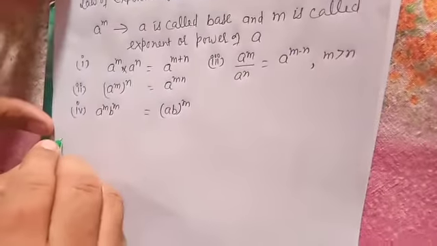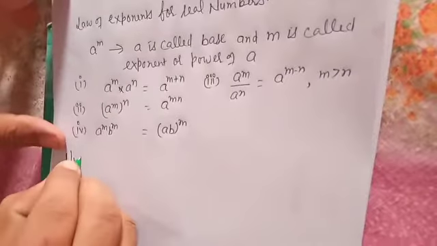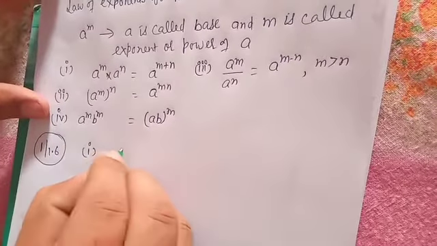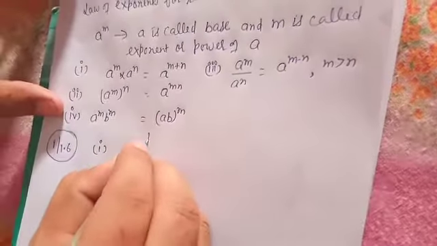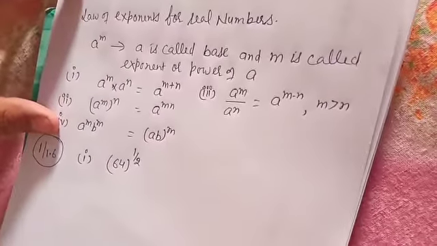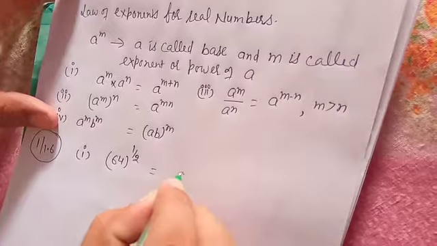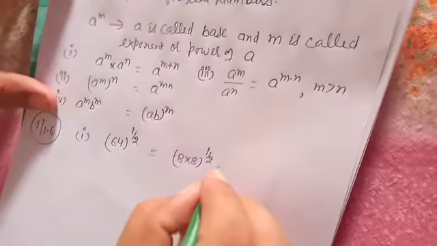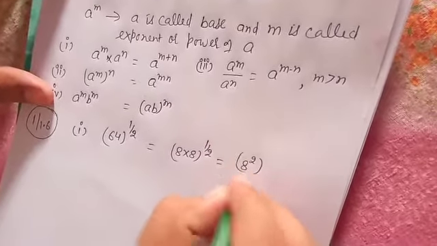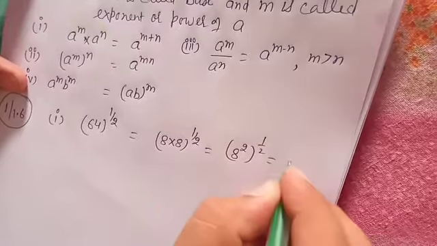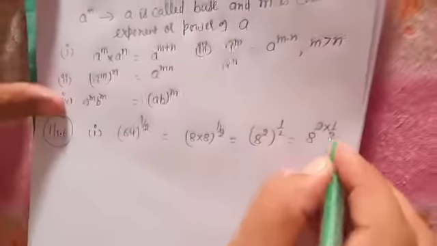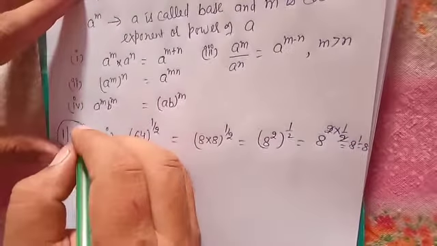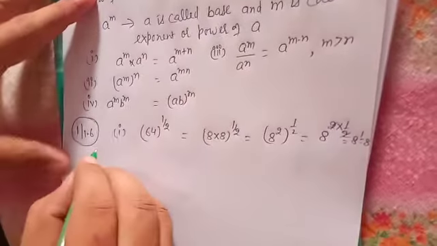First question of exercise 1.6, first part: 64 power 1 by 2. We can write this as 8 into 8, power 1 by 2, which is 8 power 2 into 1 by 2. The 2 cancels the 2, so it is 8 power 1, which is 8. Understood?